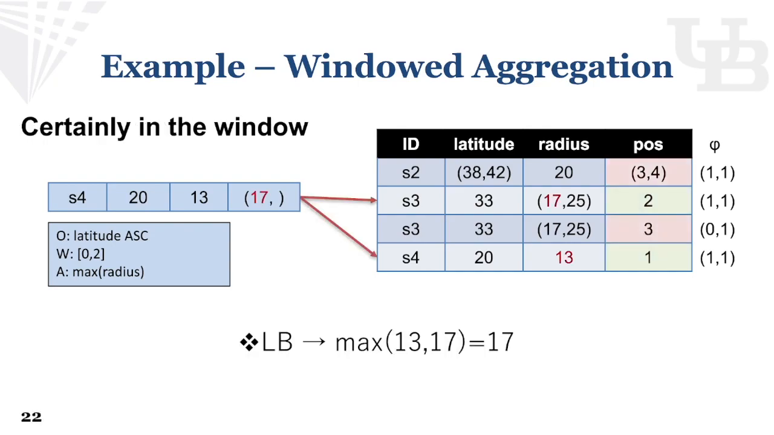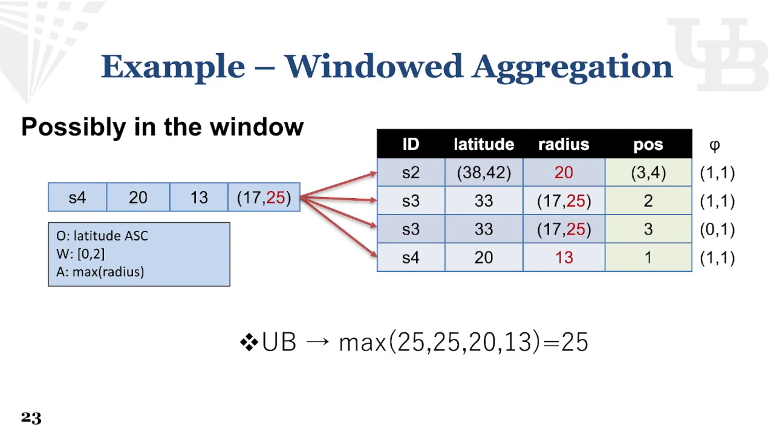The certain window is tuples that must be in the following of S4. In this case, S3 with sort position 2 and tuple multiplicity certainly 1 is in the certain window. S2 is not in the certain window since the position can be 4, which is not within 2 following of 1, and S3 with position 3 is not certainly in the window since the tuple is not certain. We can now aggregate over the certain window to get a lower bound maximum aggregation using the lower bound radius result, which is 17. The possible window is tuples that can possibly be in 2 following of S4.